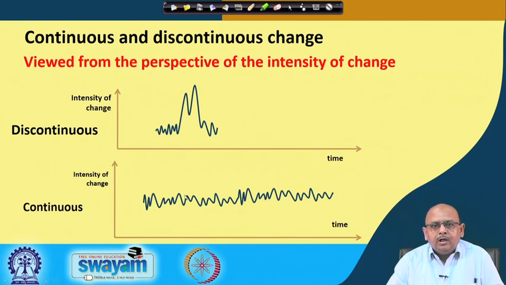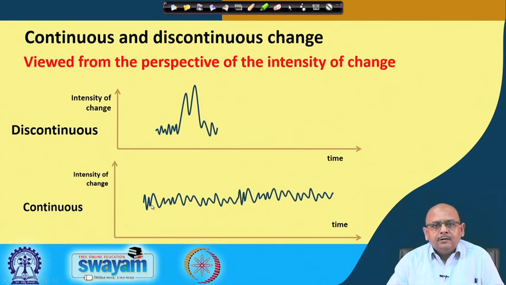For example, you are not updating the technology that you are using, but you are bringing about a new technology altogether. You are not going for product improvement, but you are going for a new product, right. You are replacing that old product with a new product. So, the intensity of the change is different here, and this kind of spikes are there, and then once you introduce the new product, then again you come back to here, right.